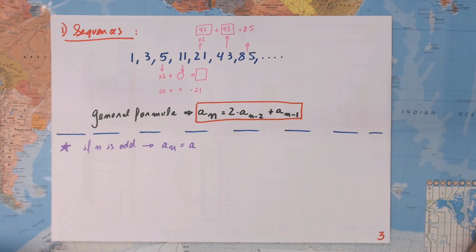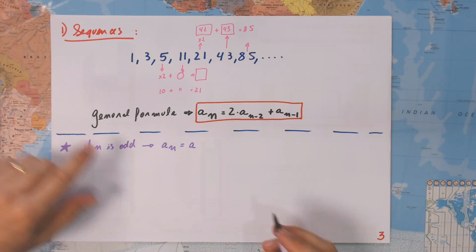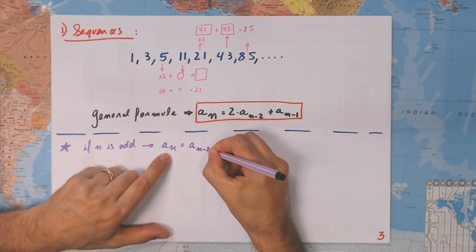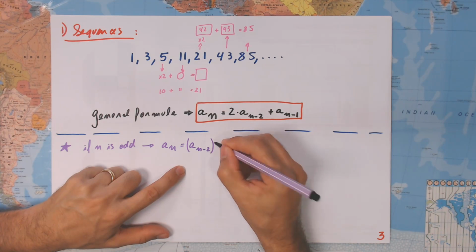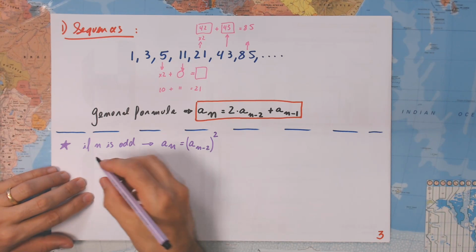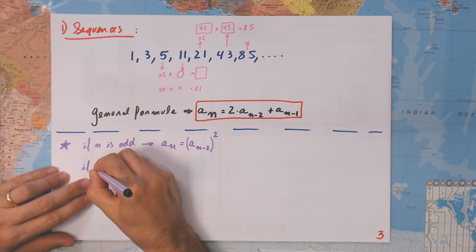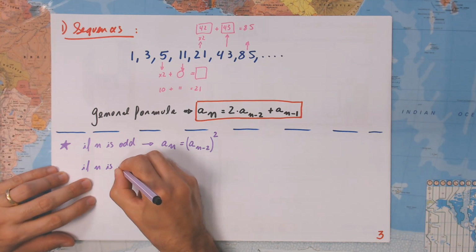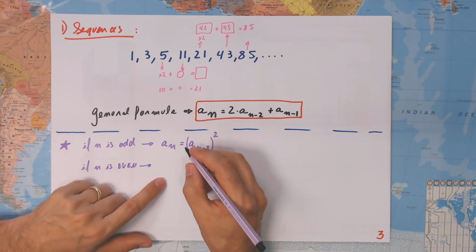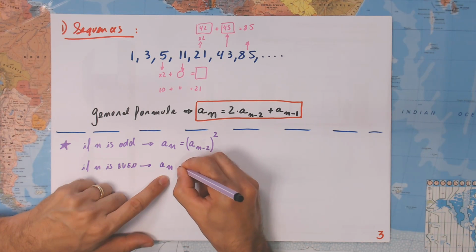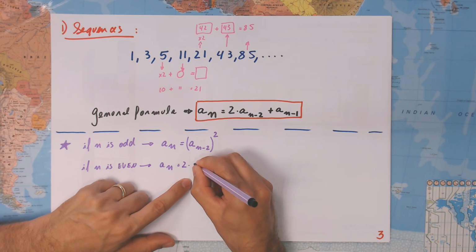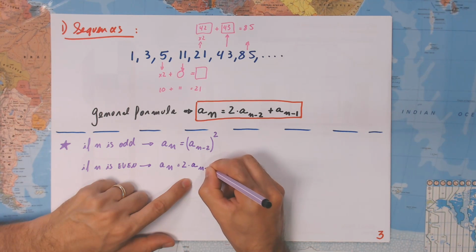Now a_n is going to be a sub n minus 2, and this we're going to raise to the second power. And if n is even, the even terms, therefore a_n is going to be 2 times a sub n minus 2.